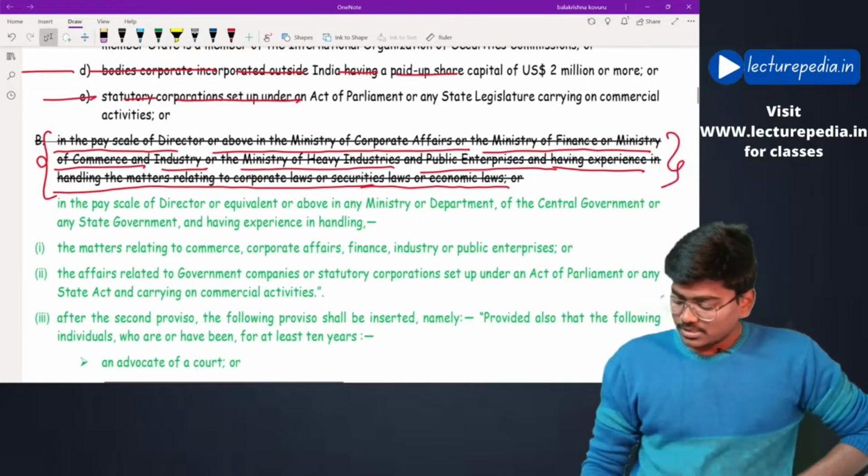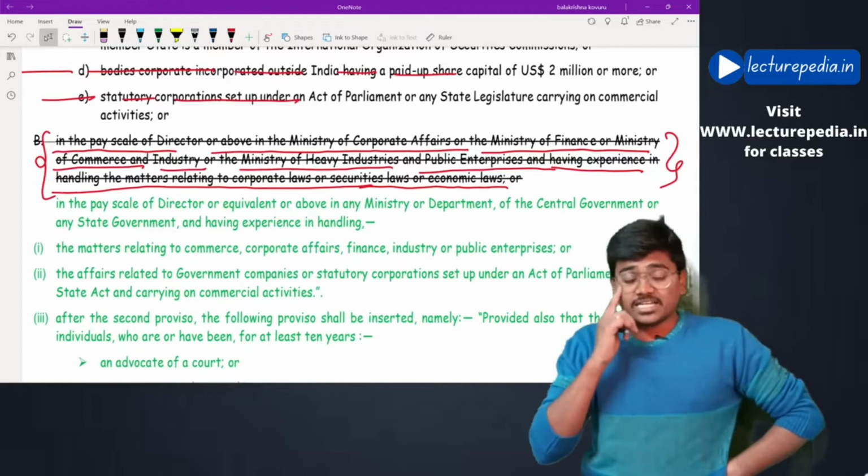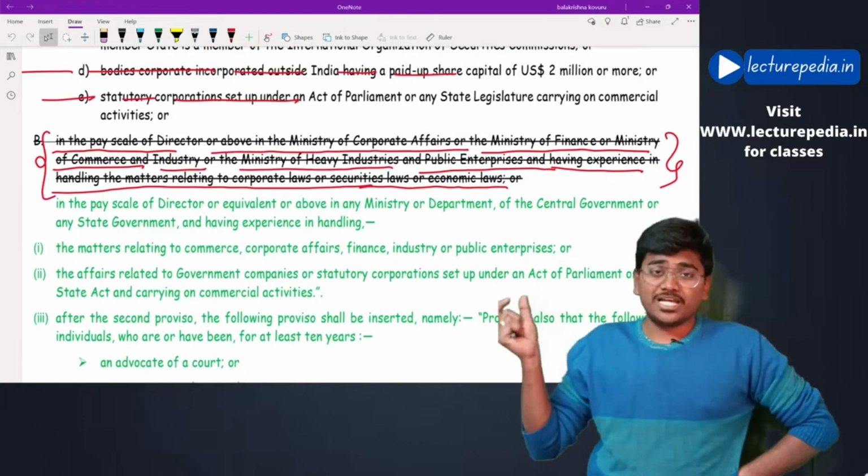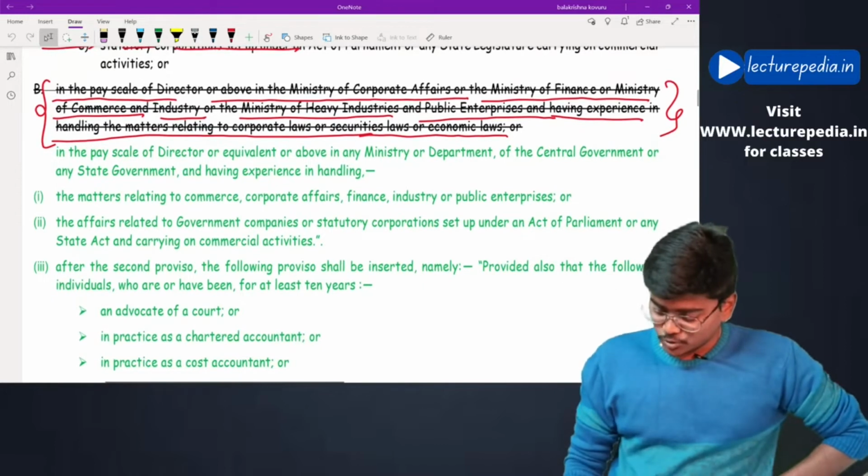Now this has been stricken off entirely, and in the place of this exemption a new exemption is introduced.